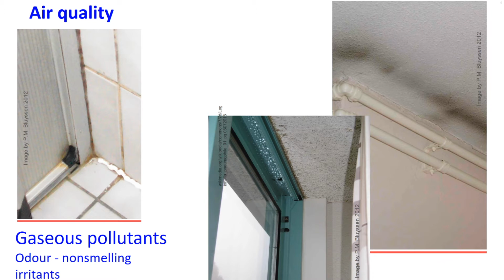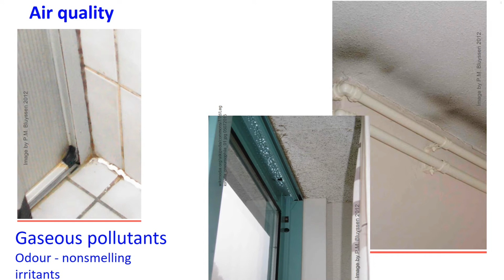Indoor air quality is determined by the pollution or pollutants occupants are exposed to over time. The pollutants that can be found in that indoor air comprise of gaseous pollutants, of which some of them you can smell, for example emissions of molds in a bathroom as shown here on the left. And others do not, such as carbon monoxide, produced during cooking on a gas stove.